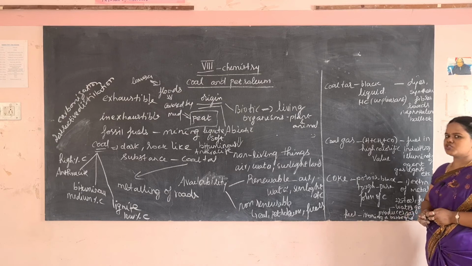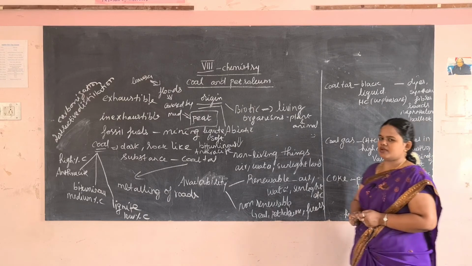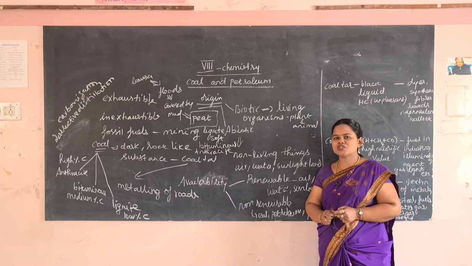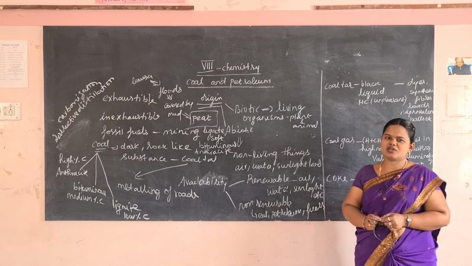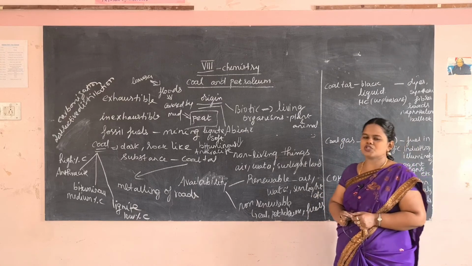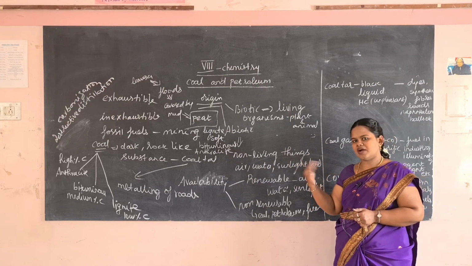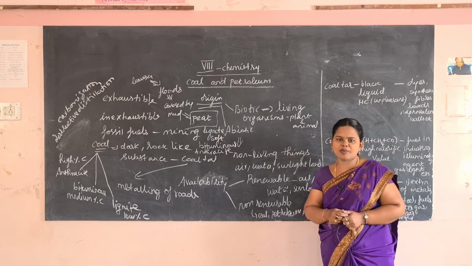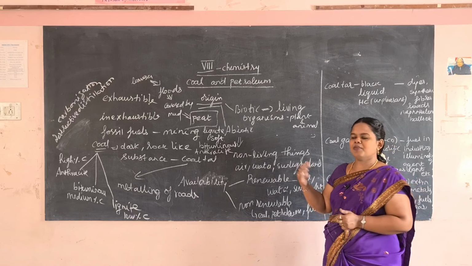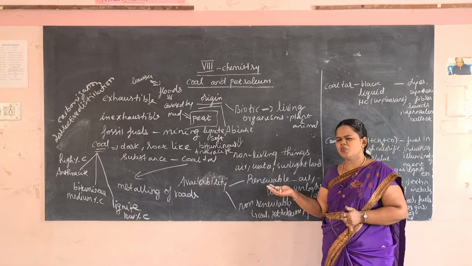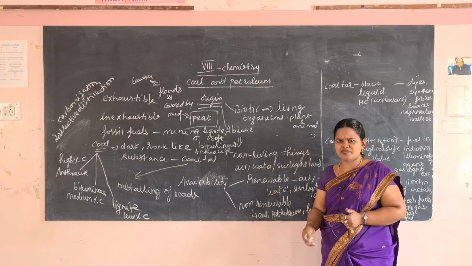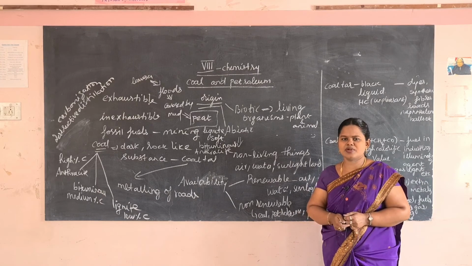So in today's class we have seen the natural resources and their different types. Based upon the origin we have classified them as biotic and abiotic, based upon the availability as renewable and non-renewable resources, and based upon the usage as exhaustible and inexhaustible resources.